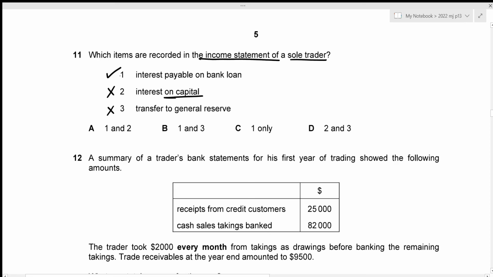Only correct item is item 1, which is given in option C. That will be the correct answer. Now we can move towards question number 12.